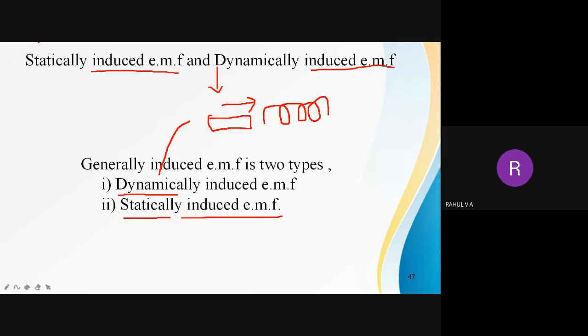So what will be happening there? As I said earlier, when I am moving this magnet, flux linkage is varied, so EMF is induced. That is only due to the movement of the magnet. So how do we vary the flux linkage when nothing is moving?